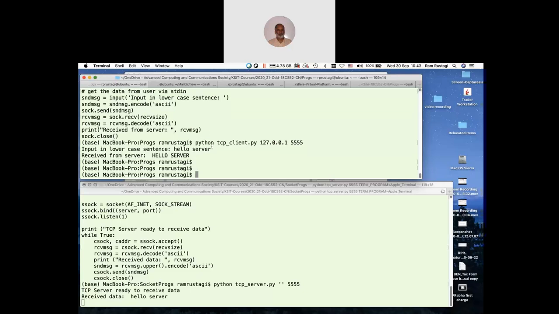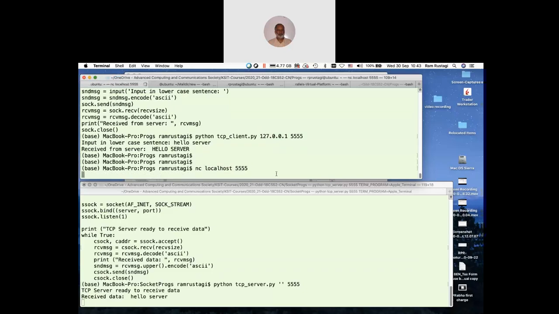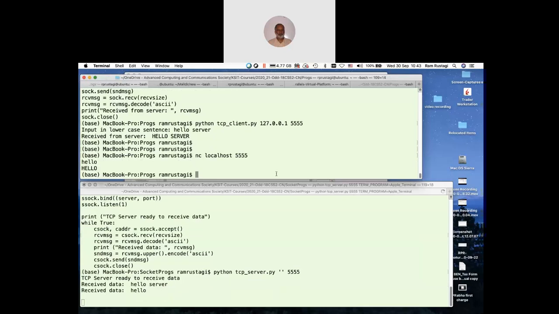I can also run NC. 127 is also known as localhost. So either you can use 127.0.0.1 or you can use localhost. Both are equivalent. Now NC does not close the connection, so whatever I type, it will send that message. I get the response, and now because the server has closed the connection, this connection gets closed.